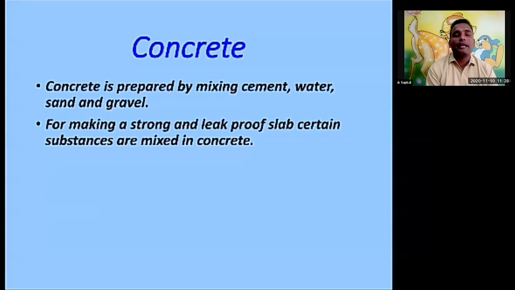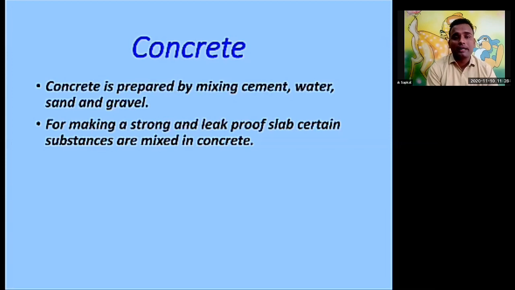Now, for making a strong or leak-proof slab, certain substances are mixed into the concrete. When you want to make your ceiling, you add the substance to the concrete, because of it you will get leak-proof, waterproof slabs, or we can say ceiling. Have you ever heard the word Dr. Fixit? Dr. Fixit is a substance produced by a chemical process. It prevents leaks.